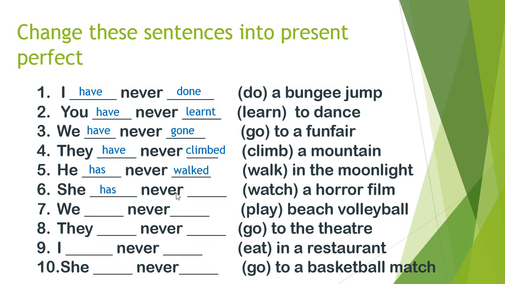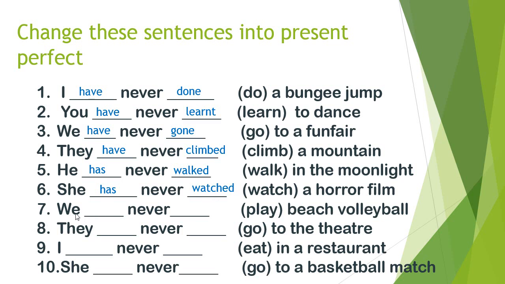She has never. What is the third form? What is the past simple of watch? Yes, that's right. Watched. She has never watched a horror film. Now look at the seventh sentence.